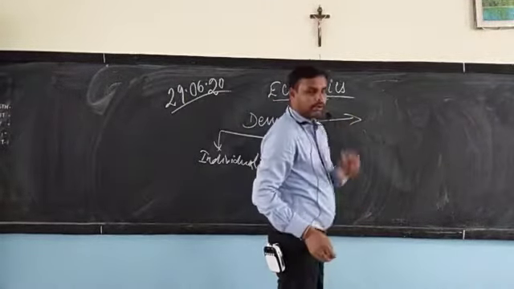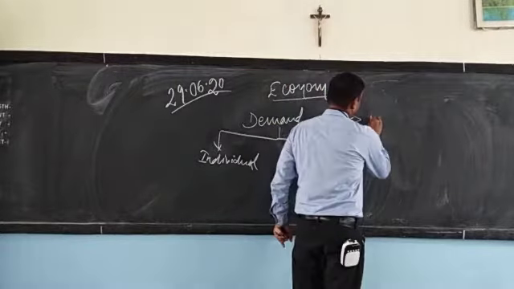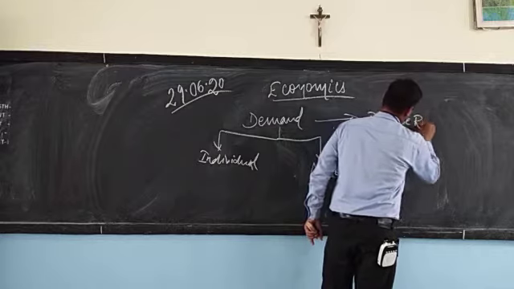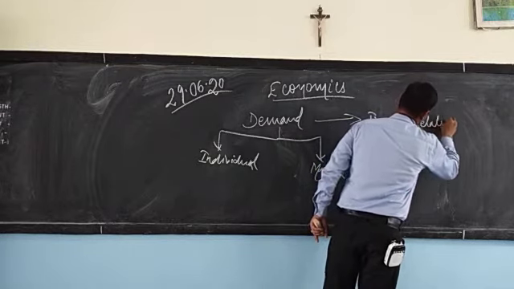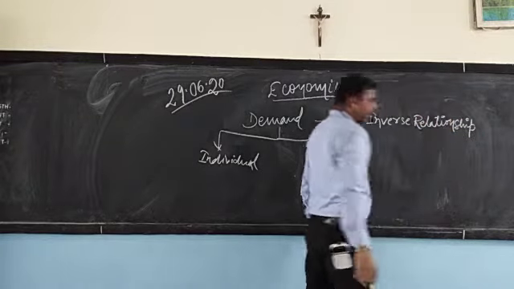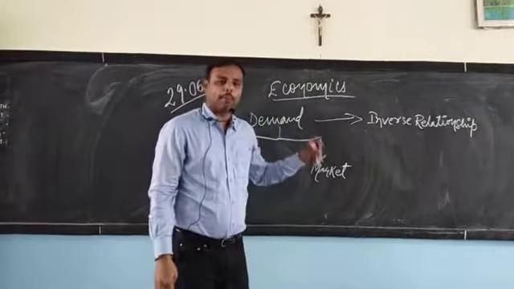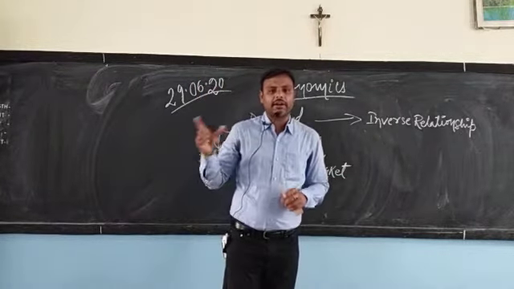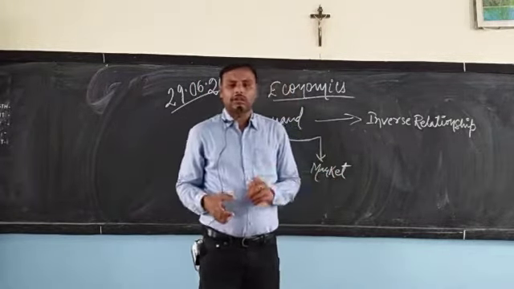The first is the inverse relationship. The inverse relationship, that is the opposite relationship with the price and quantity demanded. Price and quantity demanded have an inverse relation.